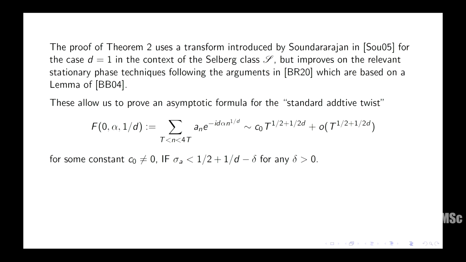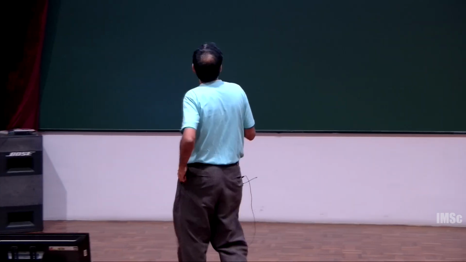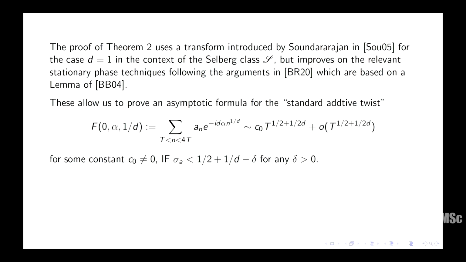Sorry? There will be some conditions on alpha, not a serious condition. Technically it's not true for all alpha, but it's true for alpha, say, large enough. Once you have this alpha, this is obviously a contradiction, because by a standard, say, tetradic decomposition, you will get the same asymptotic going all the way from 0 to 4t. That will mean that this Dirichlet series has a pole at half plus 1 over 2d, which will contradict the fact that the abscissa of convergence is less than half plus 1 over 2d.